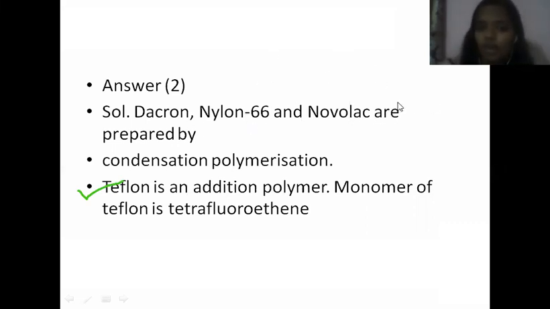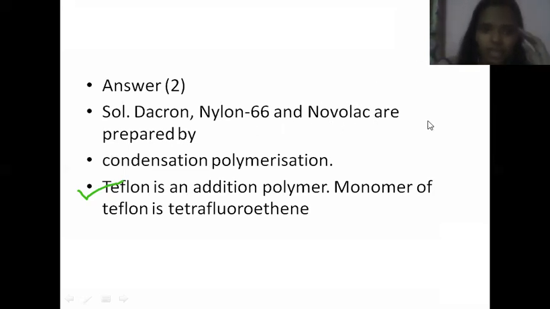Novolac is a linear polymer of phenol and formaldehyde. Novolac is also related to bakelite, right? Bakelite is formed from Novolac. And you can use Novolac in paints.